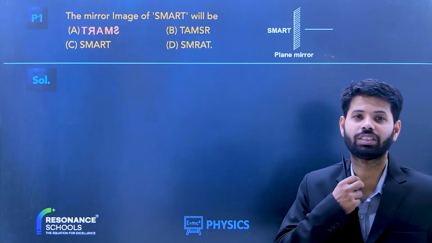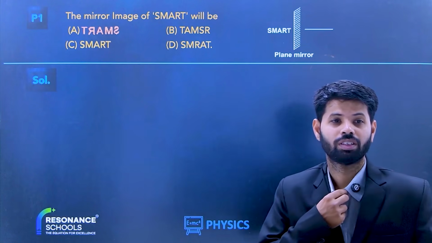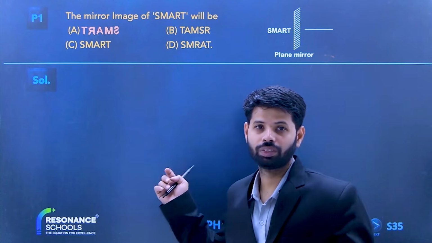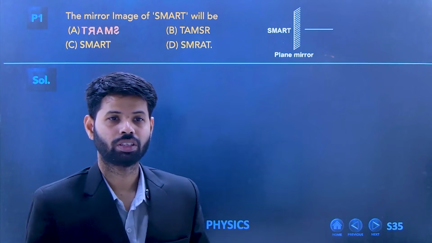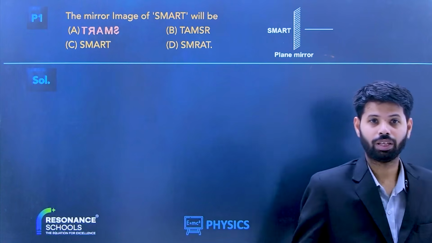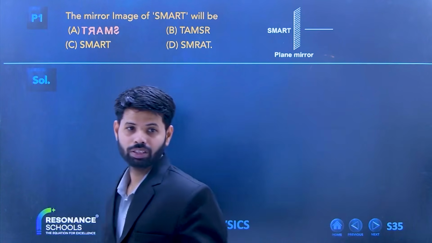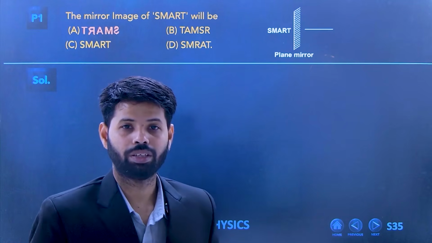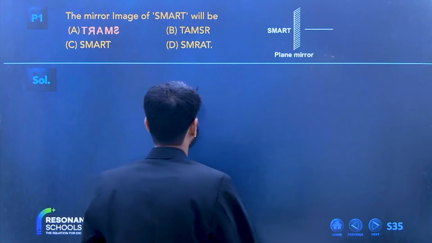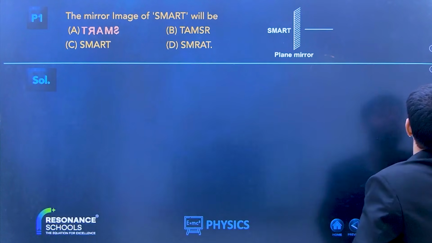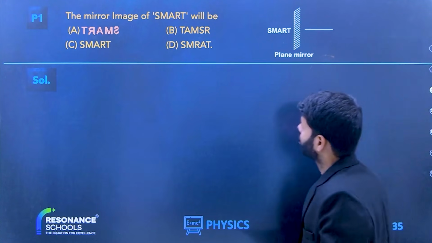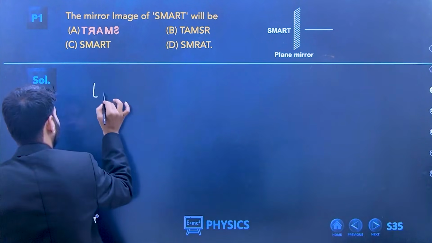Okay, fine. See the question on the board. Beta, we did the periscope actually. Now tell me very fast, the mirror image of SMART will be. Can you tell me? Do you remember that there was a concept of lateral inversion? Come on, students, tell me. There was a concept of lateral inversion.